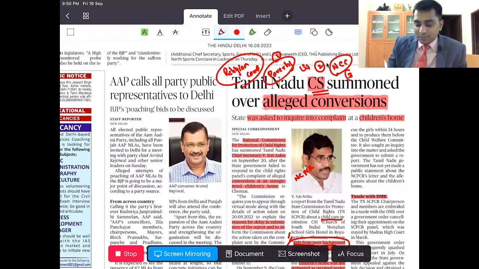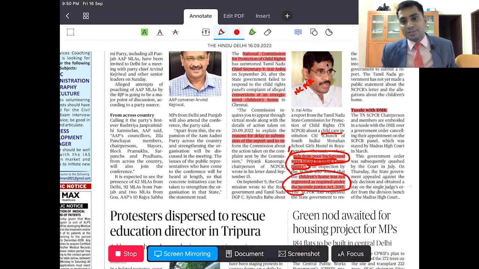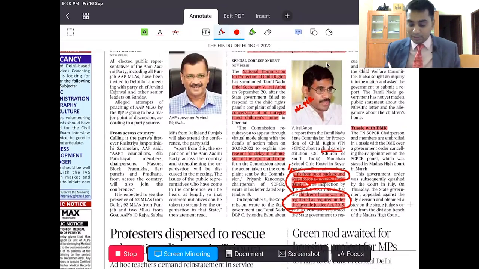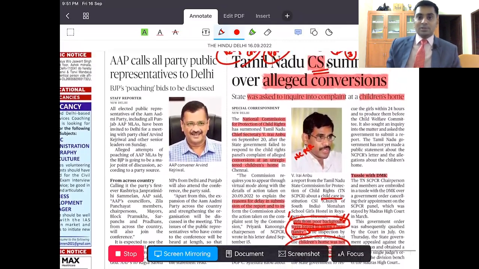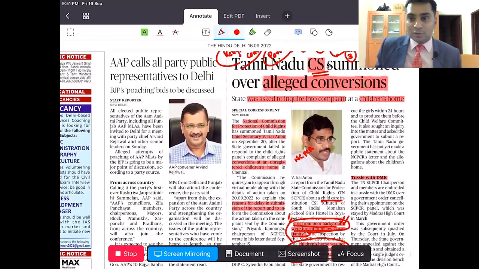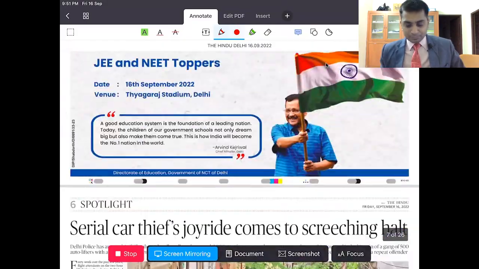The third one is, as per the Juvenile Justice Act, every child care center has to be registered with the central government, but this particular center was not registered. This is one thing that we have to understand. As a result, you can use this in the concept called poverty and associated issues, that is called poverty and developmental issues.